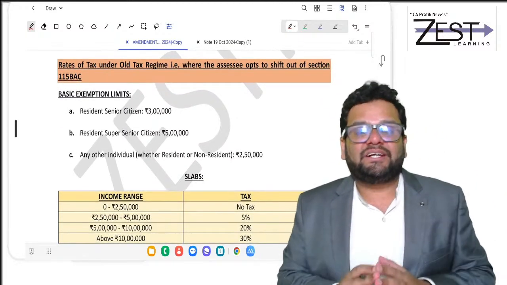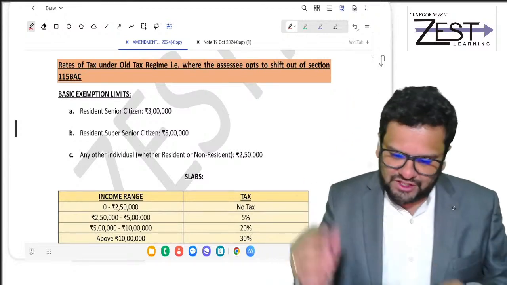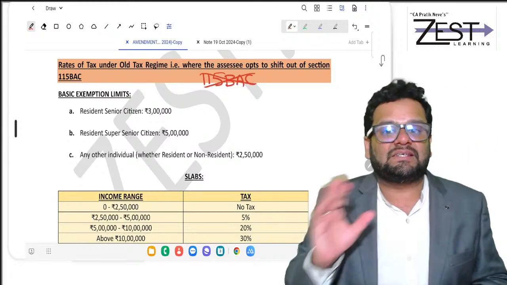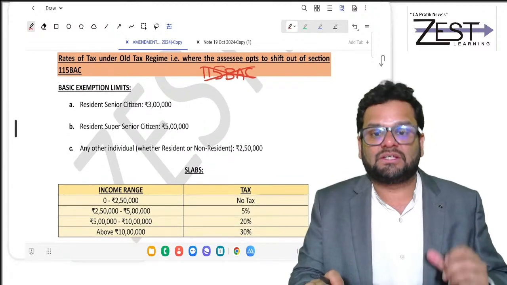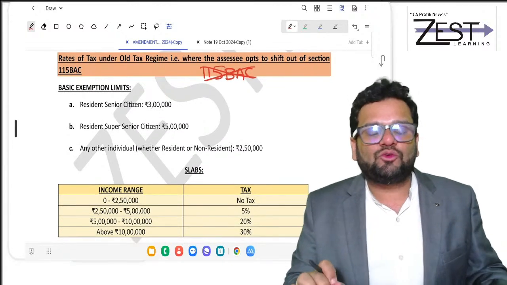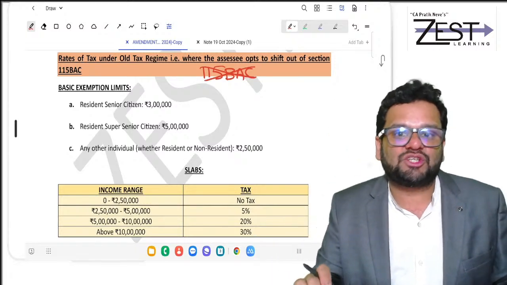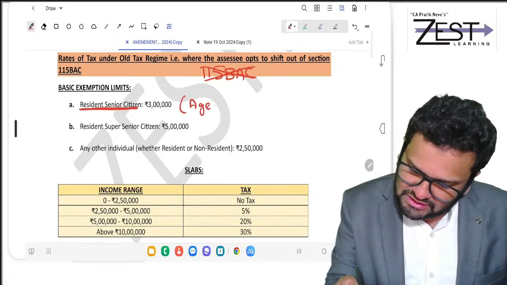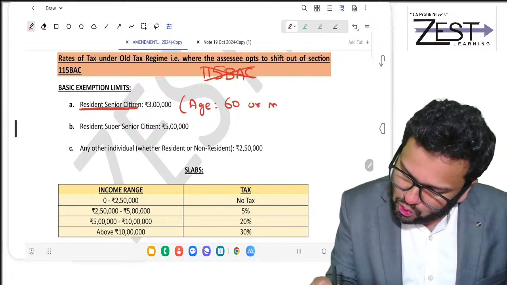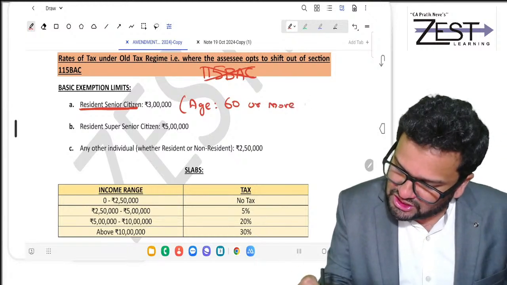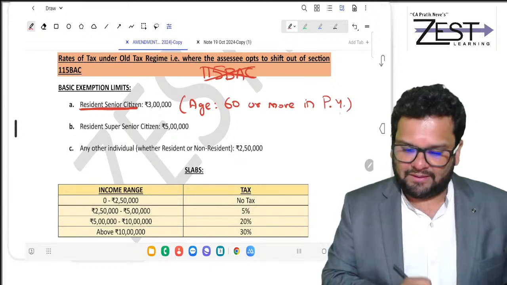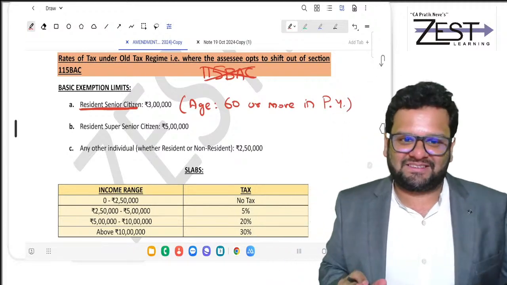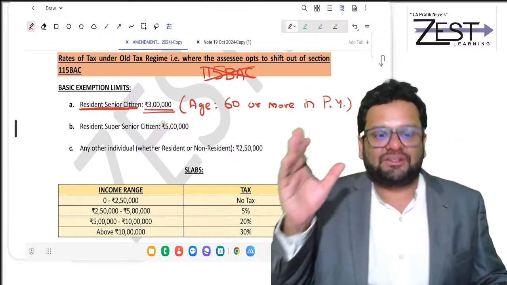Now, what are the rates of tax under old regime? So under old regime means when you are going out of section 115BAC, then what are the rates of such tax? You have to first remember the basic exemption limit. If you are a resident senior citizen, means age is 60 or more than 60 in the PY, then the basic exemption limit is rupees 3 lakhs. Means no tax on first 3 lakhs.